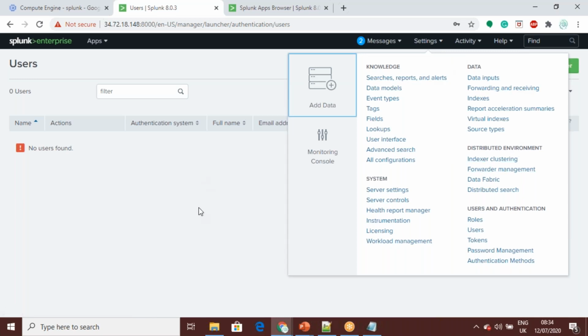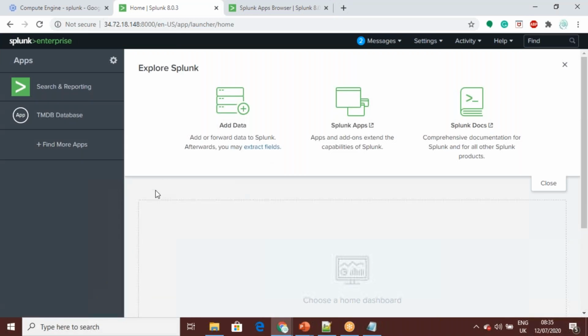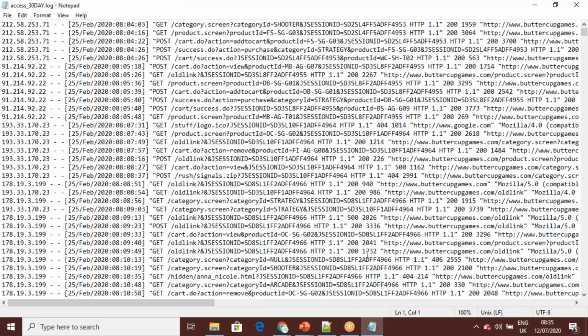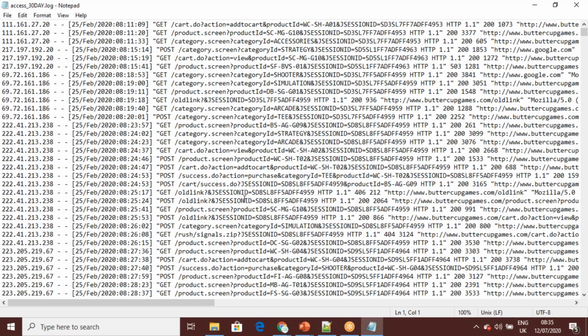Now I'll try to load the data. We can look at these other things later, but I will show you what a log file looks like and how we are able to load it. This is one of the log files. It contains access information for a couple of websites, 30 days of access information.